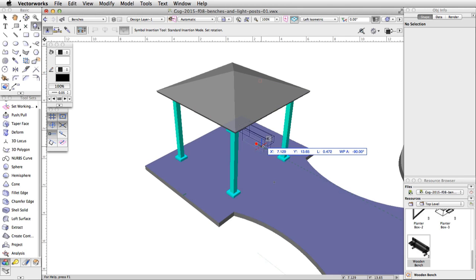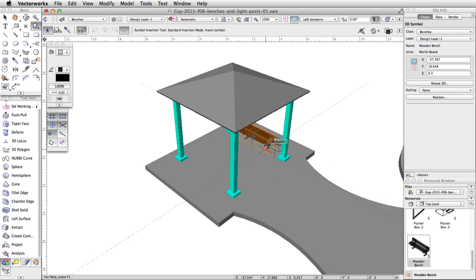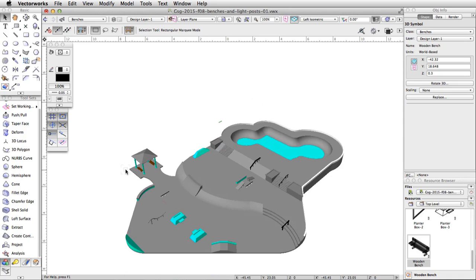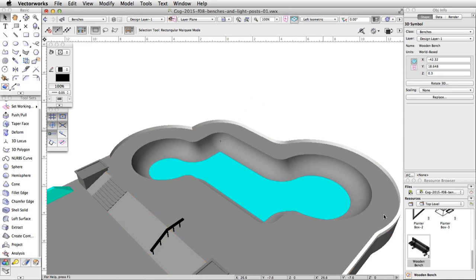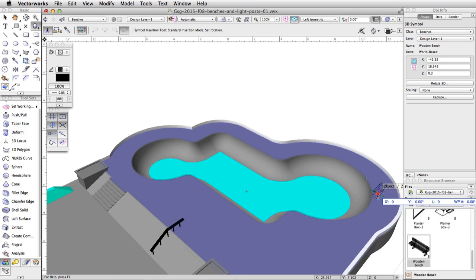Click once to place the bench under the gazebo roof. Move your cursor down and to the right. Click once to center the rotation and place the bench. Then, using the mirror tool, create a duplicate of the bench on the other side of the gazebo. Using the same technique, place 4 more wooden benches around the bowl on the upper level of the skate park.